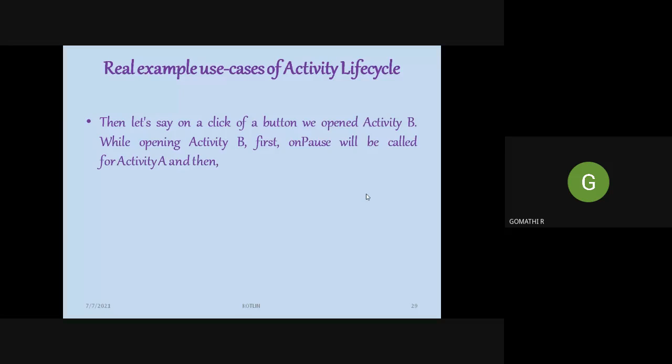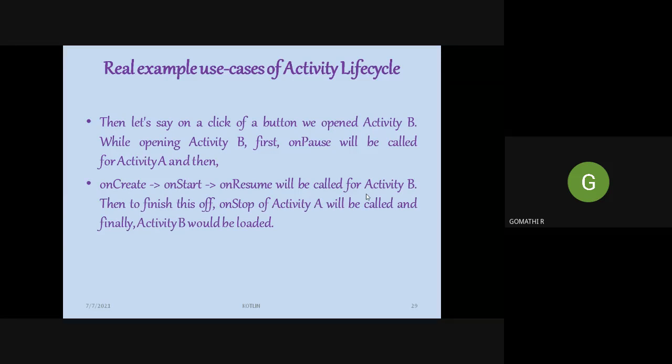Now let us say we click a button inside your app. Consider you are designing an app in which, when you open that app, that is your first activity. After entering the app, you have a button and you click that button. It will take you to some other screen, and that will be your activity B. When activity B is trying to get opened, which method will be called? onPause will be called for activity A, because we are moving from activity A to activity B.